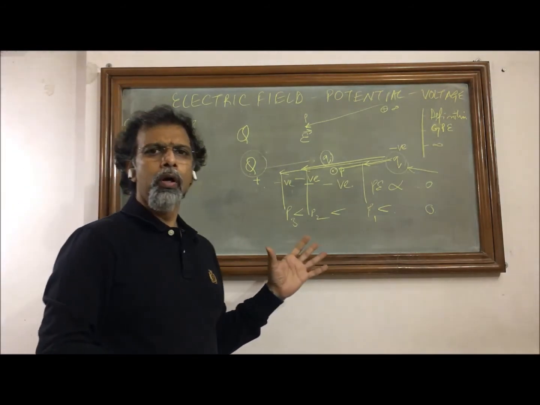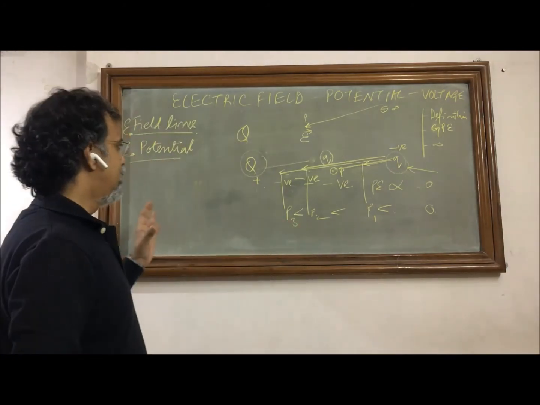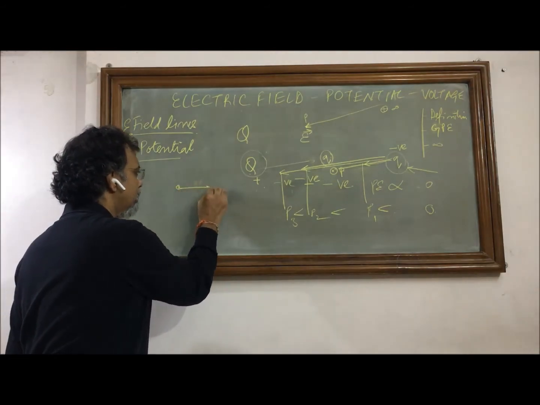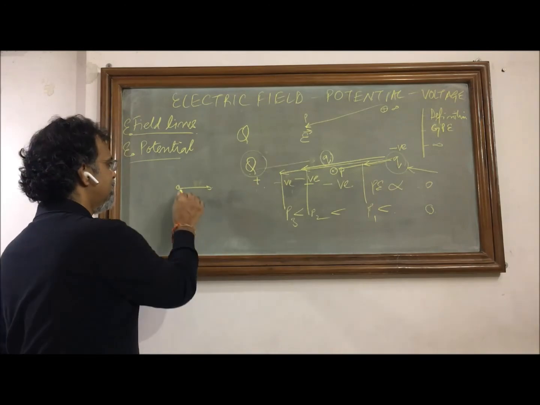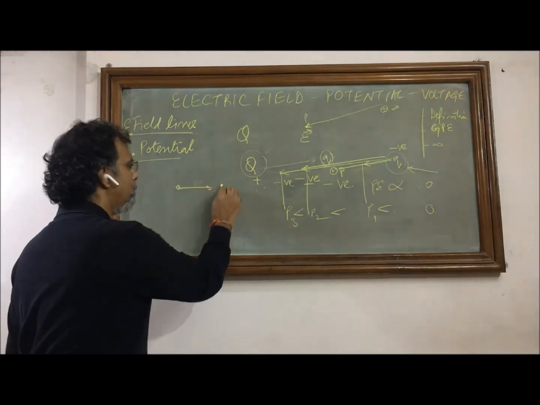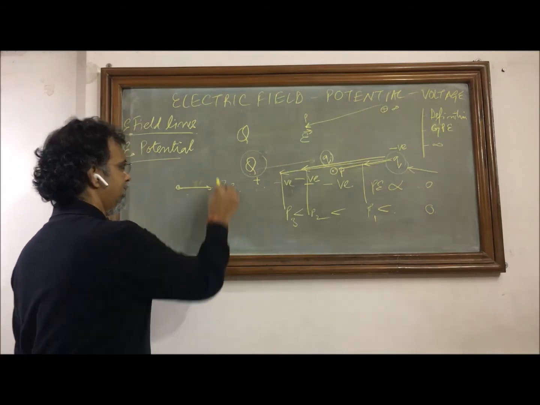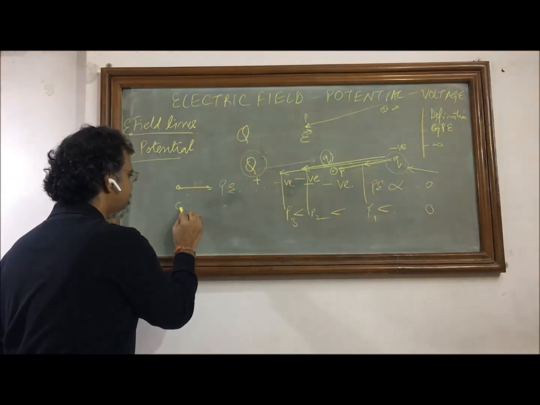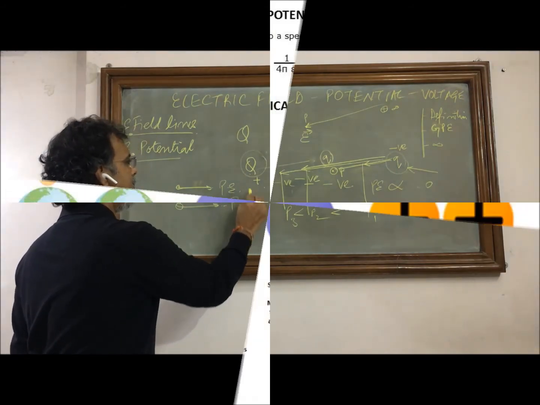Otherwise also, to memorize, we can always do it like that. If spontaneously something is moving, there is no external work done. If spontaneously something is moving, it will lose its potential energy. So if it is at 0, it will go in negative. If it has some value, it will go lesser than that. And if some work is done to move some object, the potential energy will increase.